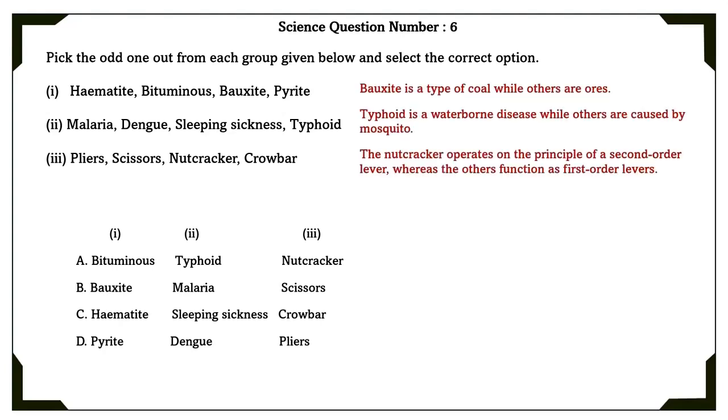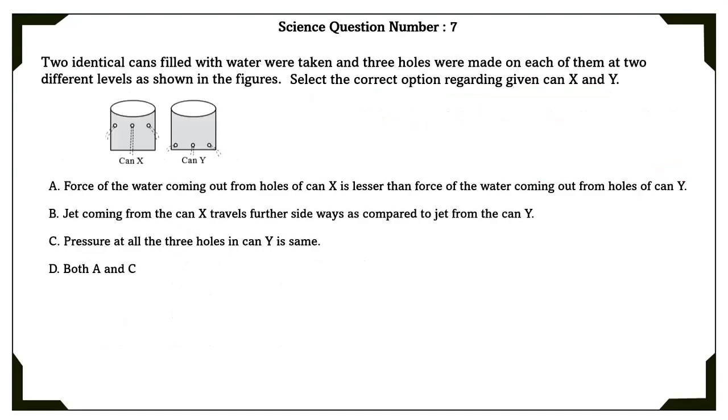Bauxite in the first group is a type of coal while others are ores. Typhoid in the second group is a waterborne disease while others are caused by mosquito. The nutcracker in the third group operates on the principle of a second order lever, whereas the other functions as a first order lever. Correct odd one out is the A option.